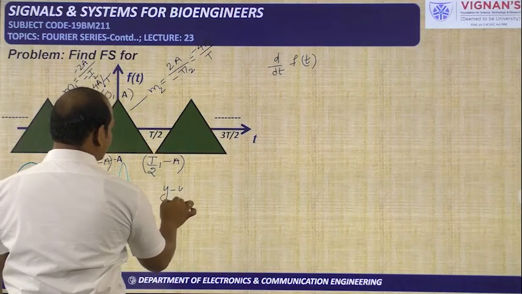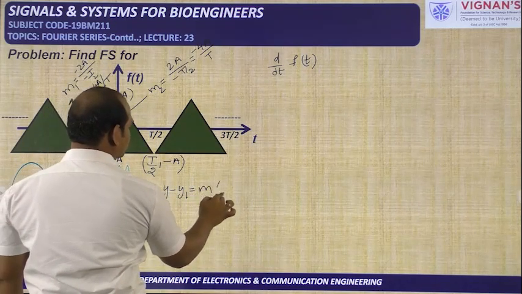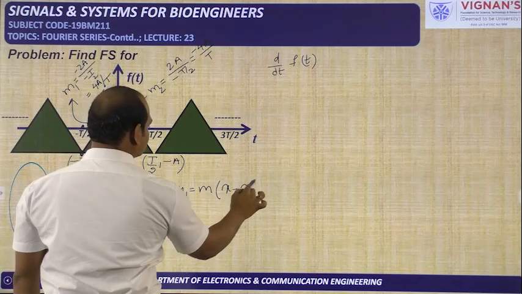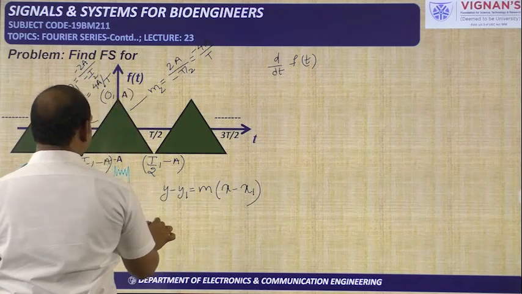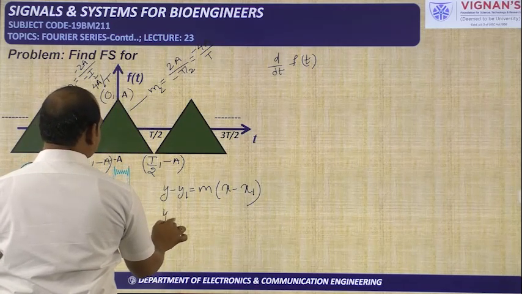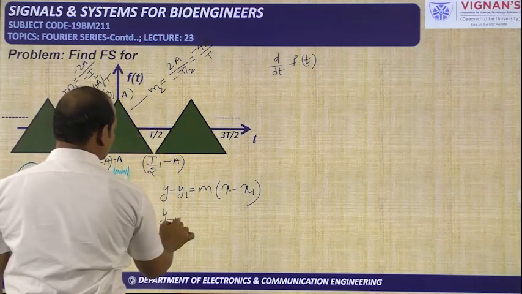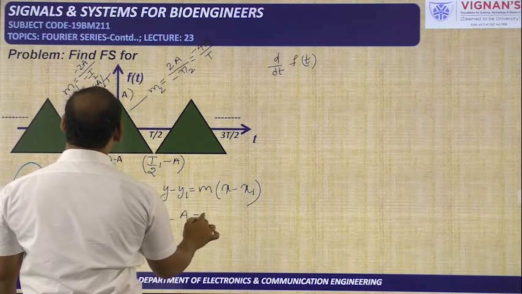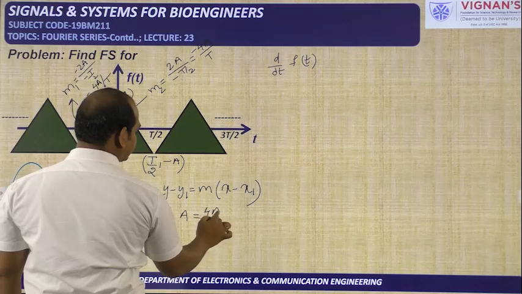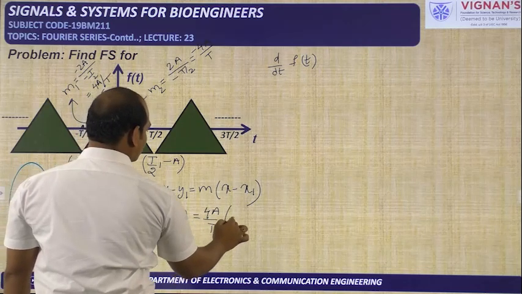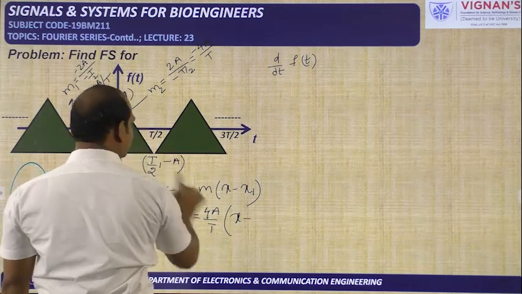y minus y1 is equal to m into x minus x1. I am taking this point, so y minus a is equal to the slope, 4a by t, into x minus x1, and x1 is 0.